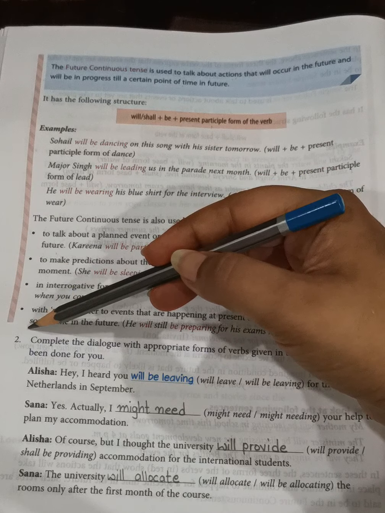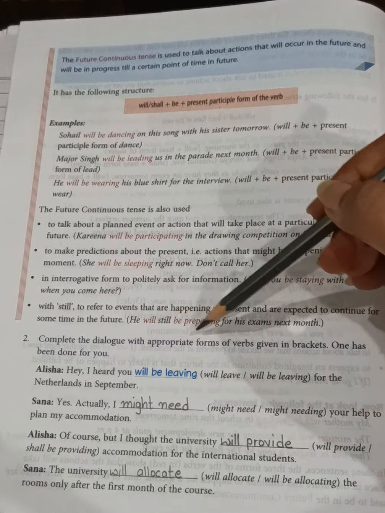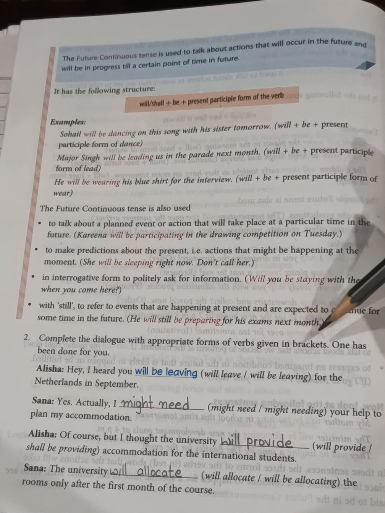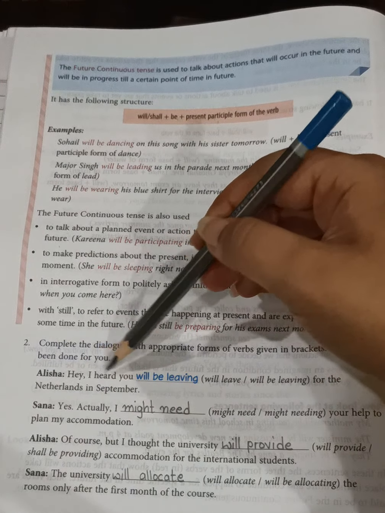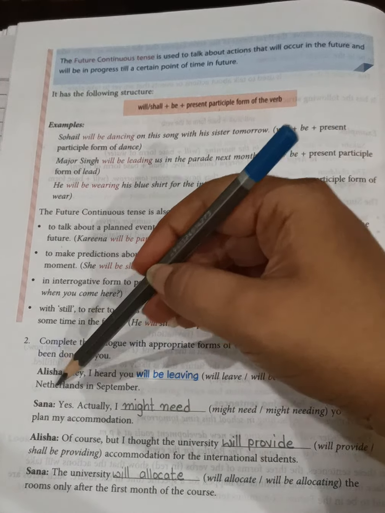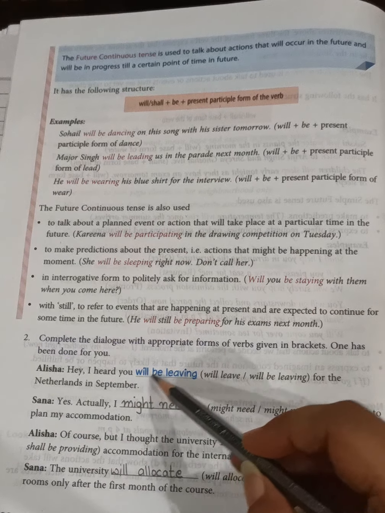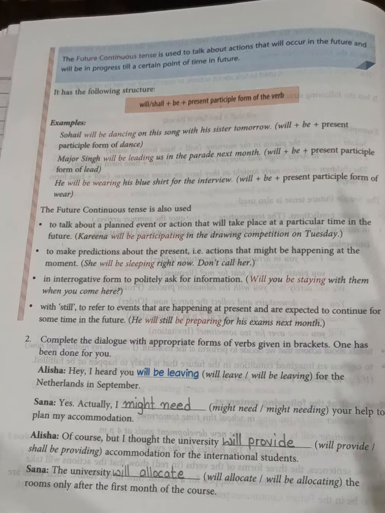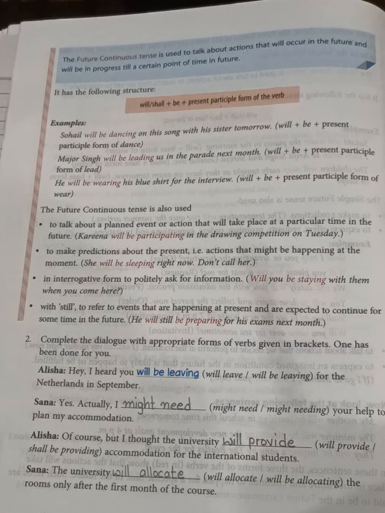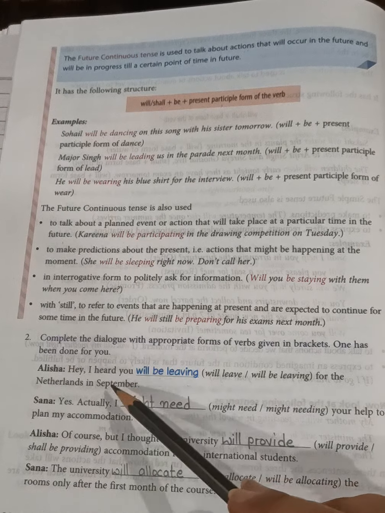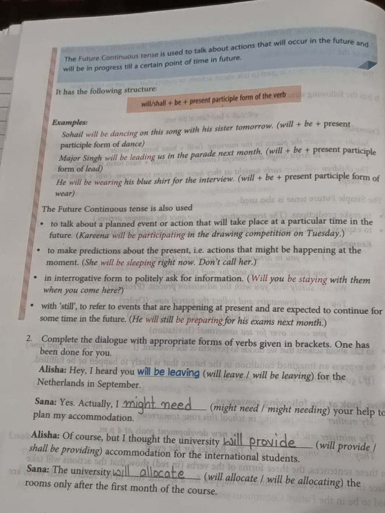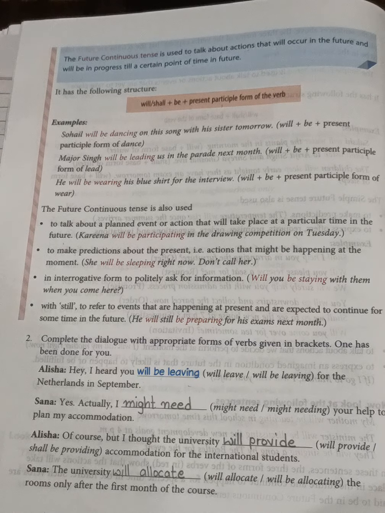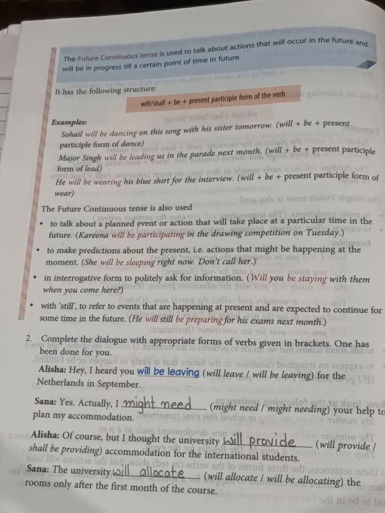Now we'll start question number 2, that is complete the dialogue with appropriate forms of verbs given in the brackets. One has been done for you. Alicia, hey, I heard you blank for the Netherlands in September. Will be leaving. Now this will be a future continuous tense. Why? Because he will be leaving in future and he'll stay there, like he'll be staying there for some time. So this is an action which will start and which will continue till a certain time.